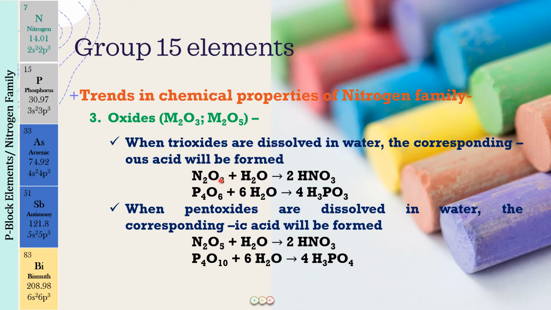So N2O3 will form HNO2 and N2O5 will form HNO3. P4O6 will form H3PO3 and P4O10 will form H3PO4. So this is nitrous acid, this is nitric acid, this is phosphorous acid, this is phosphoric acid. Okay, so this is again going to be very, very helpful to you. In fact, at the end of the lecture, there is going to be one very interesting trick related to this coming up.